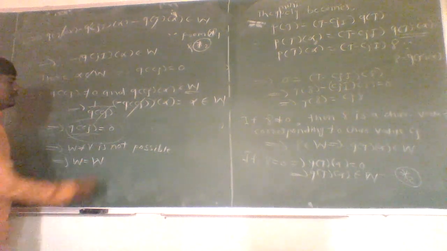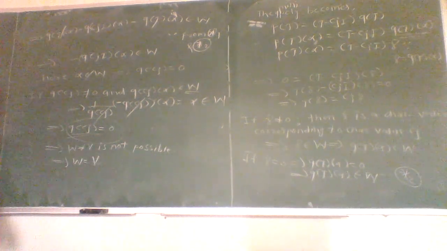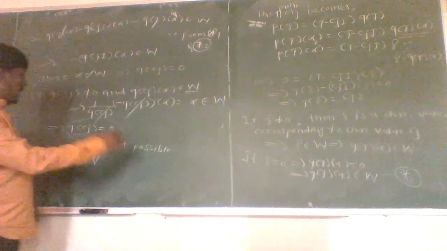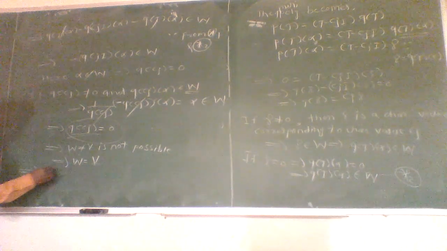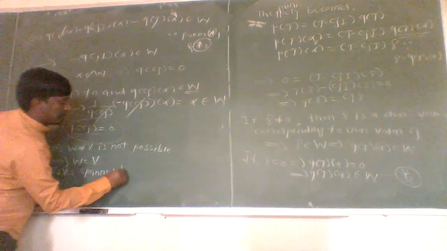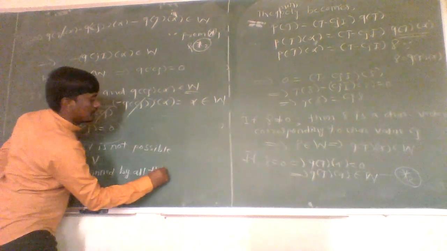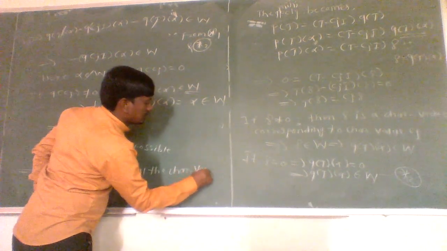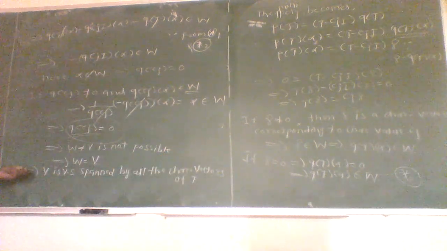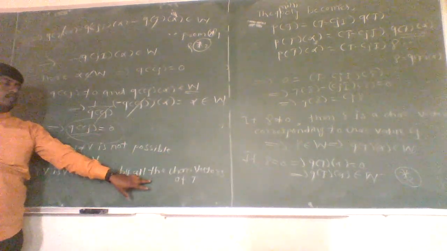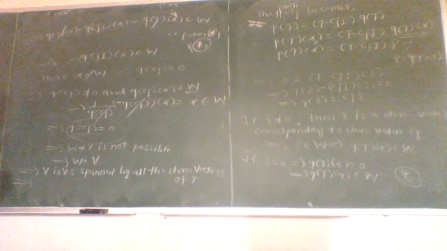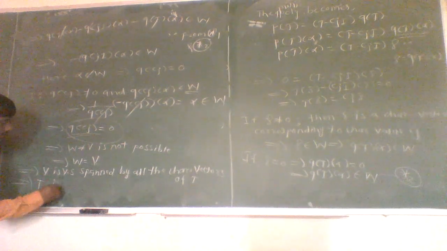That is, W and V are the same vector space. And we have considered that W is a vector space spanned by all the characteristic vectors of a linear operator T. As W is equal to V, V is a vector space spanned by all the characteristic vectors of linear operator T. Then, from the definition of a diagonalizable operator, T is diagonalizable.